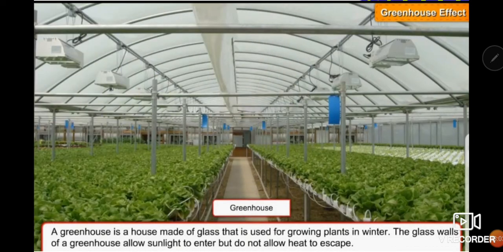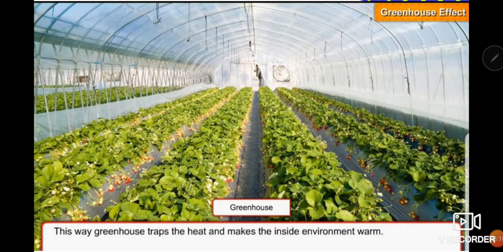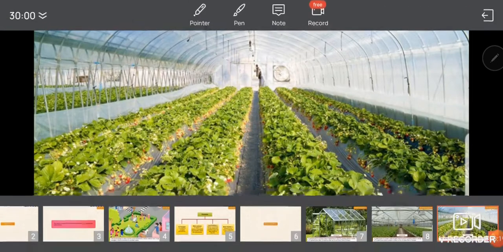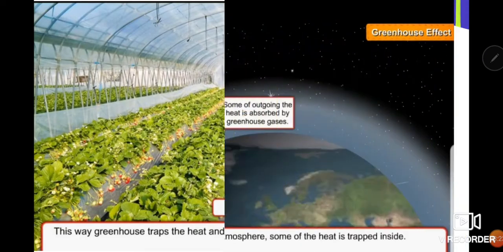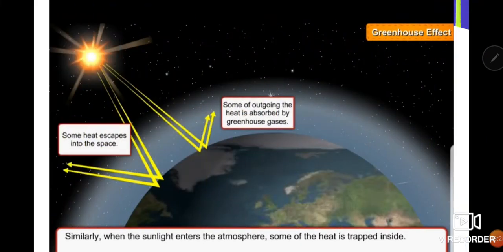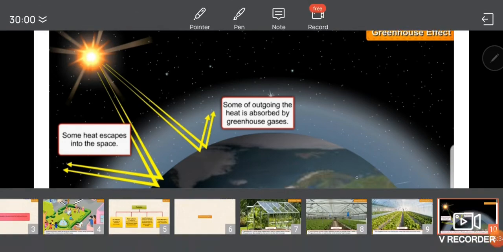And the glass walls, when they do not let the heat escape, then what happens? It means they are trapping the heat inside, and when heat gets trapped inside, it will make the environment warm, suitable for a few plants during winter season also. In the same way, when the sunlight enters the atmosphere, some of the heat is trapped inside. It is due to a few gases.